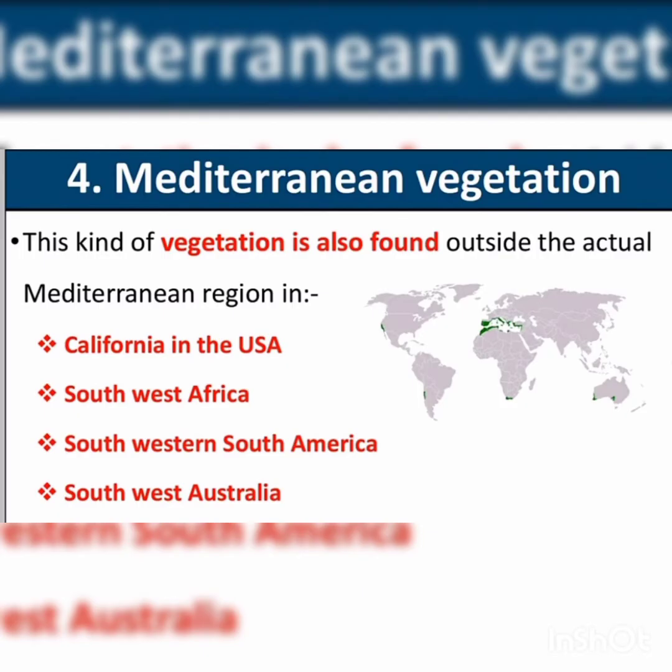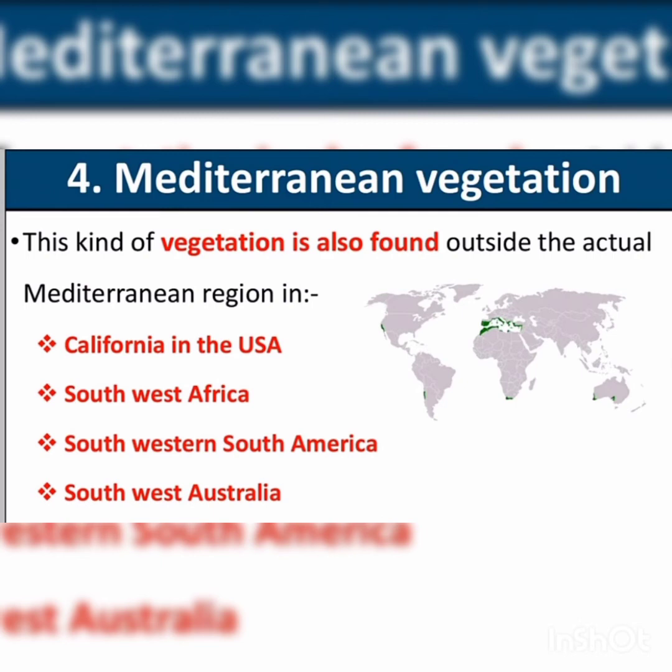Next, Mediterranean vegetation. East and northeast margins of the continents are covered by temperate evergreen and deciduous trees. The west and southwest margins of the continents are different. They have Mediterranean vegetation. It is mostly found in the areas around the Mediterranean Sea in Europe, Africa, and Asia.